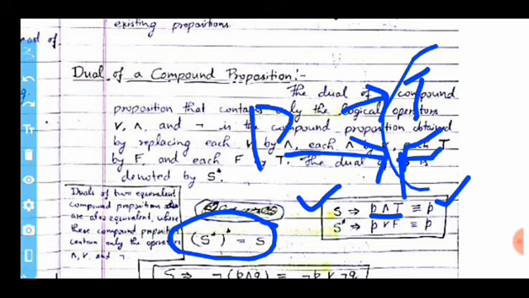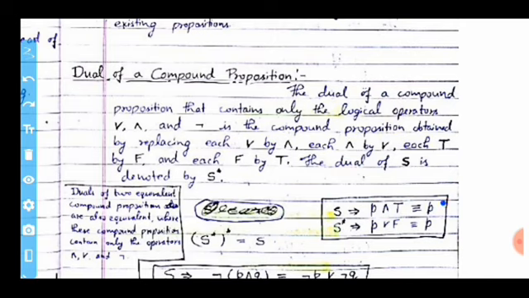So all the values of statement S are based on the value of P, hence it is equal to P. Similarly, for the dual compound proposition of S, which is the opposite of S, S star is P disjunction F, and it also produces the value of P.